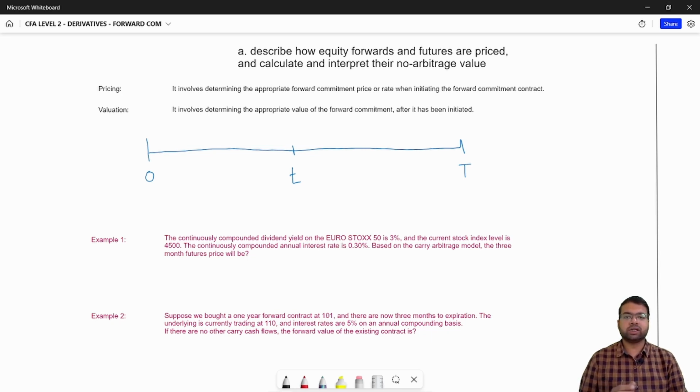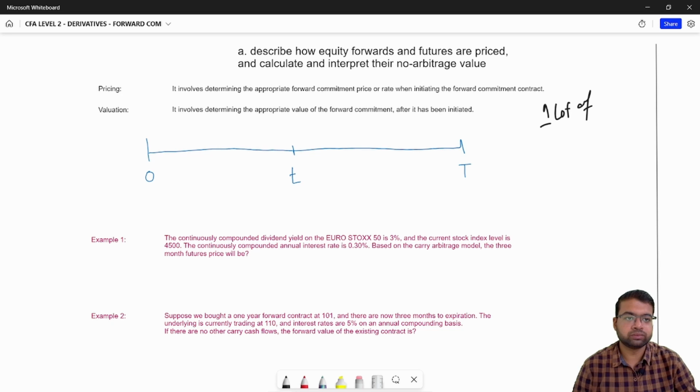Pricing involves determining the appropriate forward commitment price or rate when initiating the forward commitment contract. Suppose you are entering into a contract with your friend and you say that I will be buying one lot of wood from your friend 1 year from now at rupees 10. So this rupees 10 is your forward price.